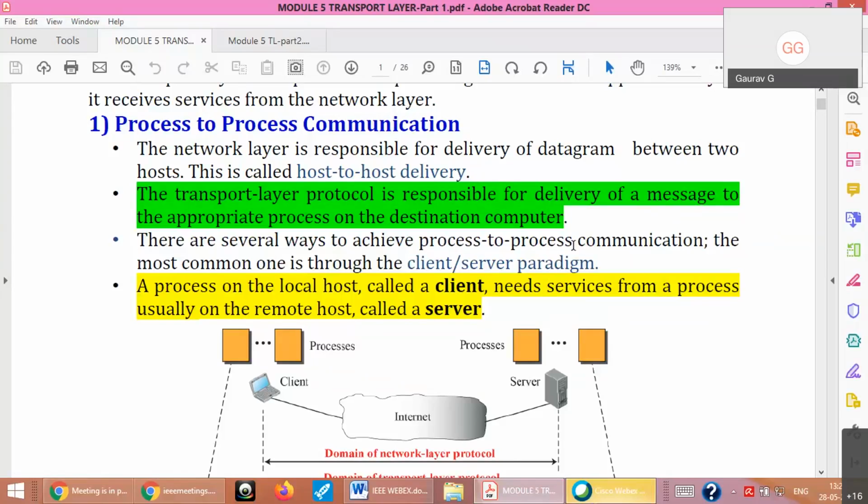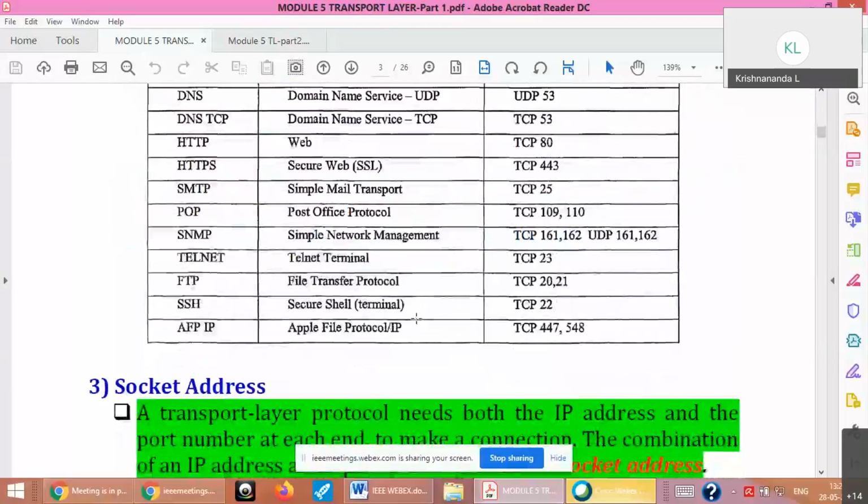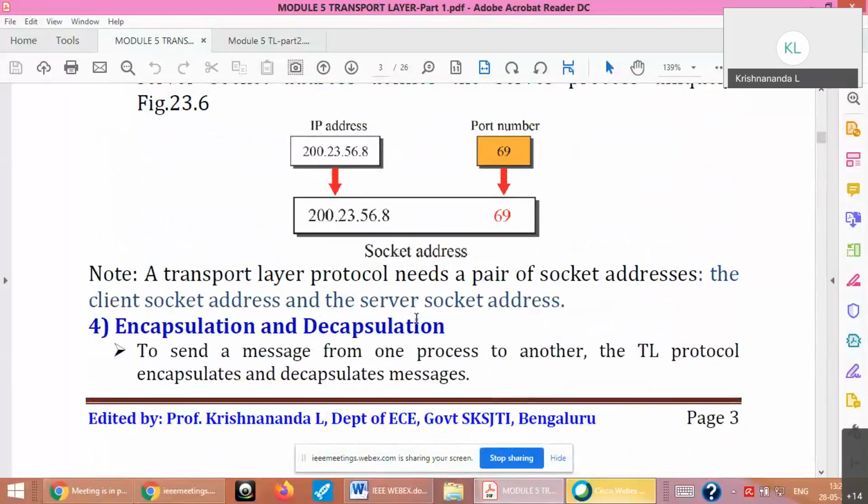Now there is theory, earlier there was a diagram. It's still loading.